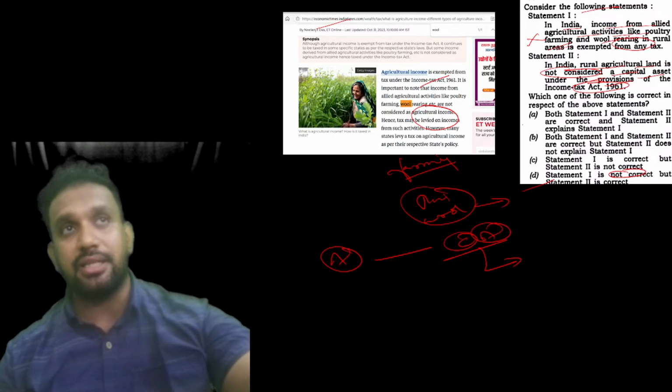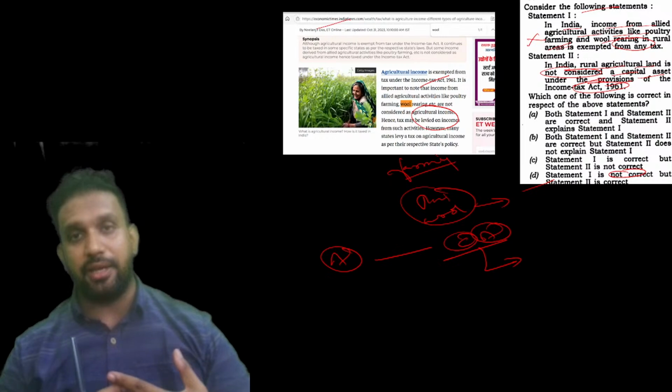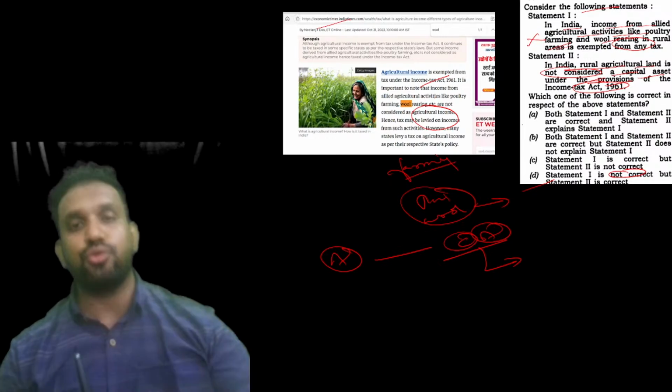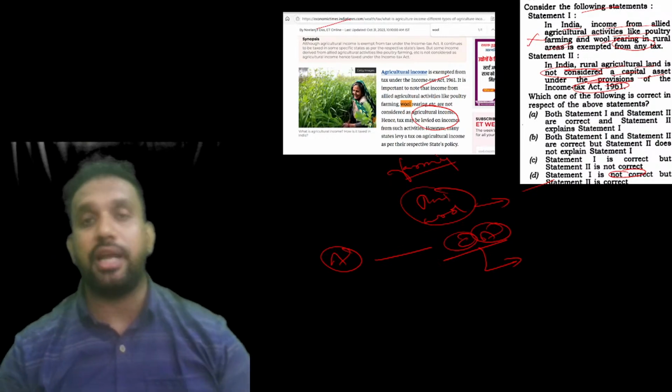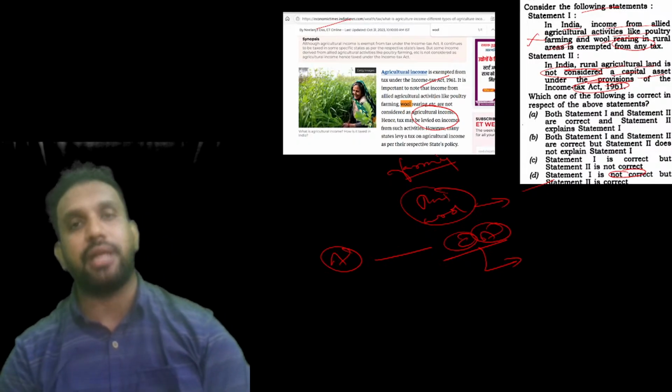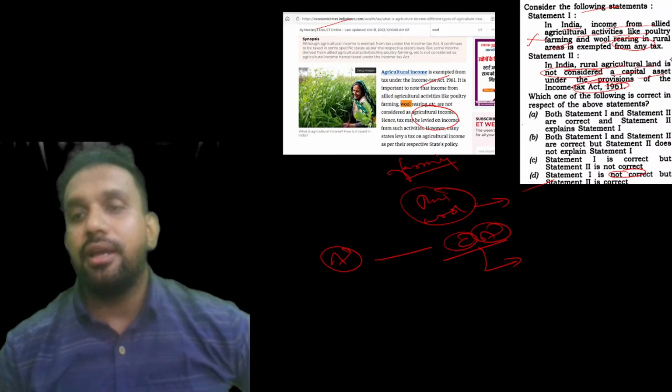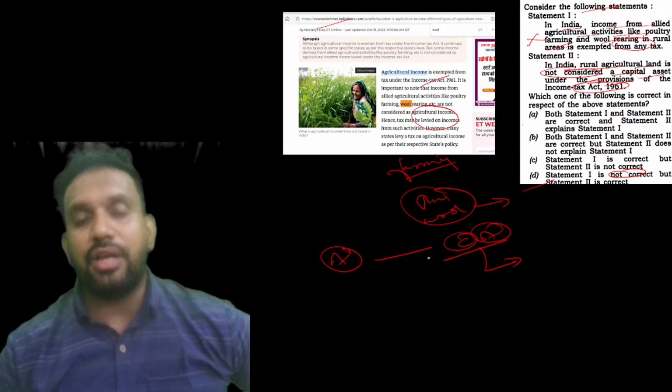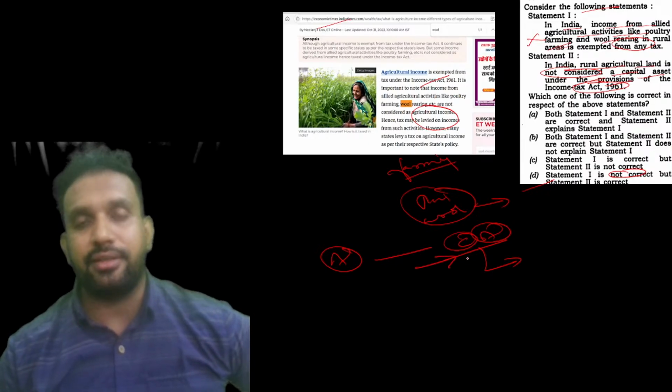अगर आपके पास agricultural land है, अगर आप वो बेचते हैं, तब इसमें से आपको जो फायदा होगा उसके ऊपर टैक्स नहीं लगेगा according to the Income Tax Act. This is what is called as, okay, because agricultural land is not a capital asset in the eyes of what? Income Tax Act of 1961.